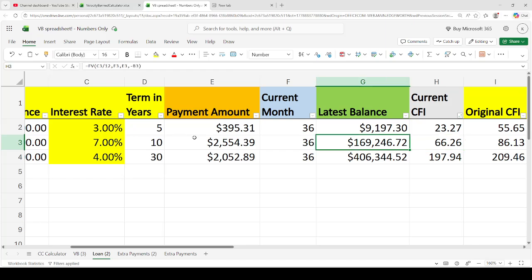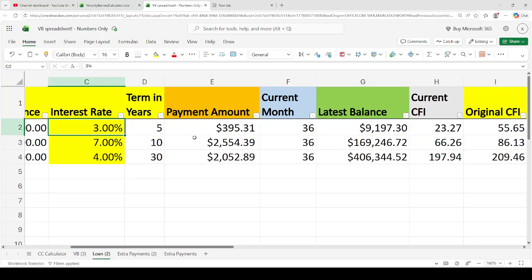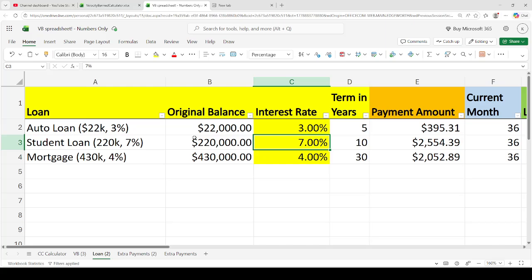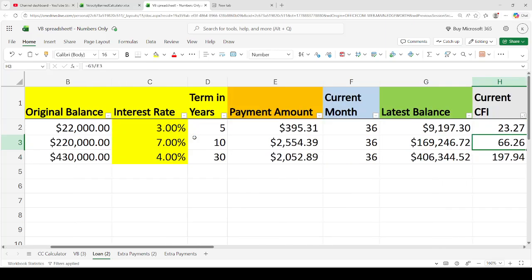And then we see that this is the current balances of these loans. So some people might be focused on, we should focus on paying off the student loan first because it's a 7% interest rate, right? But we're going to follow the cash flow index where we pay off the 9 grand to get about 400 and then apply that to the next loan, and then apply that to the next loan based on the cash flow index.